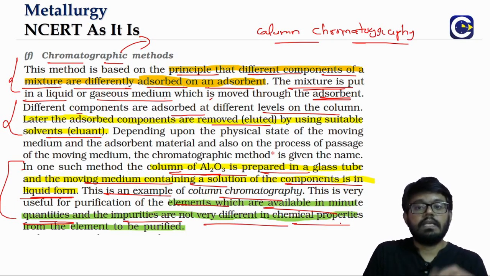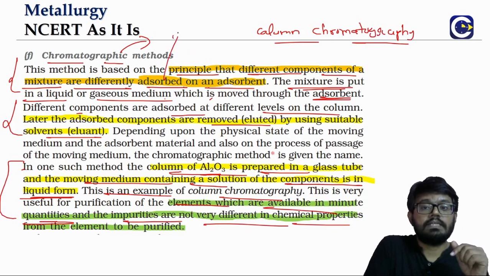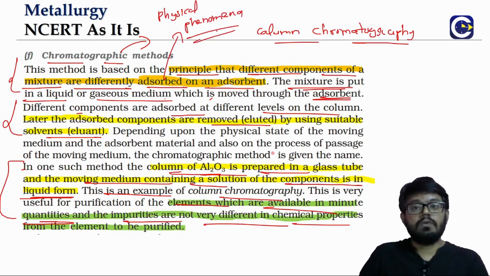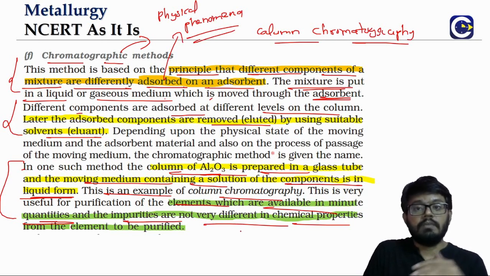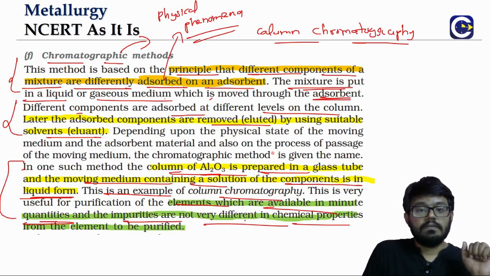So there we will take the help of adsorption, because remember what is adsorption. We look at it as a physical phenomenon, right? When the impurities don't have too much difference with regard to the chemical properties of the element, then we'll choose this method.